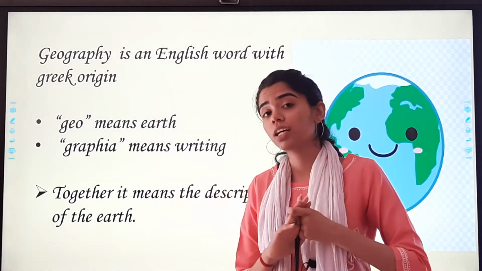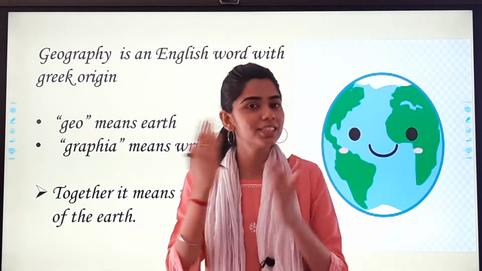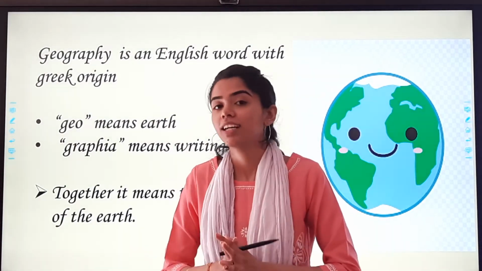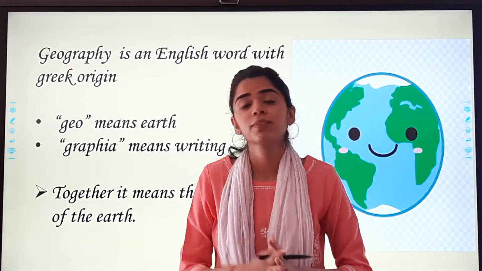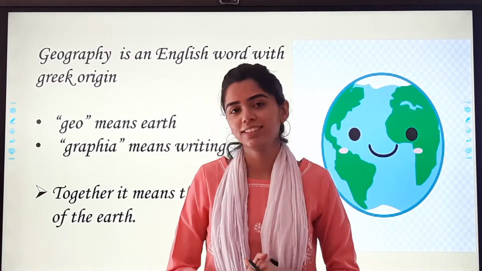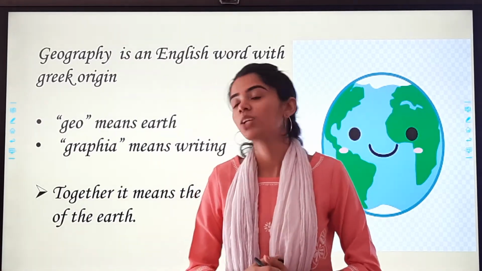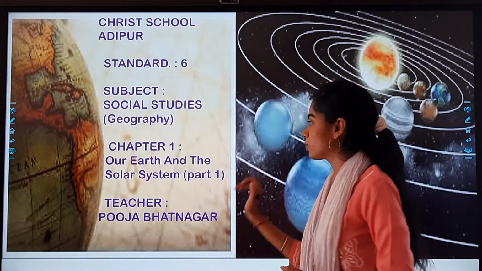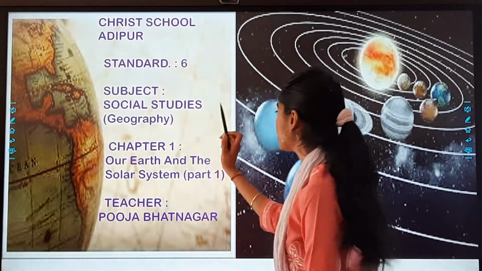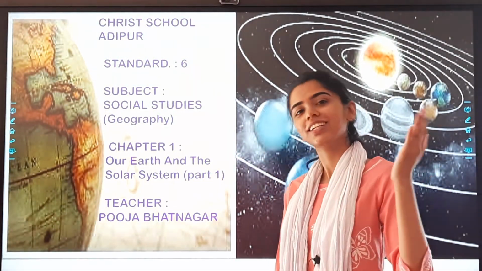You have also studied in your previous classes about Earth and its family, that Earth also has a family. There are a total of 8 planets and the Sun, and there are also different celestial bodies. So all that we are going to study in chapter number 1, our Earth and the solar system. So, let's go.